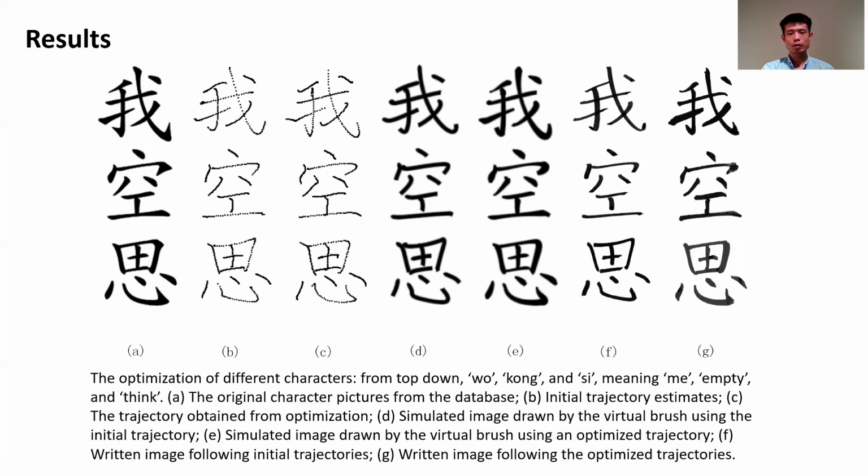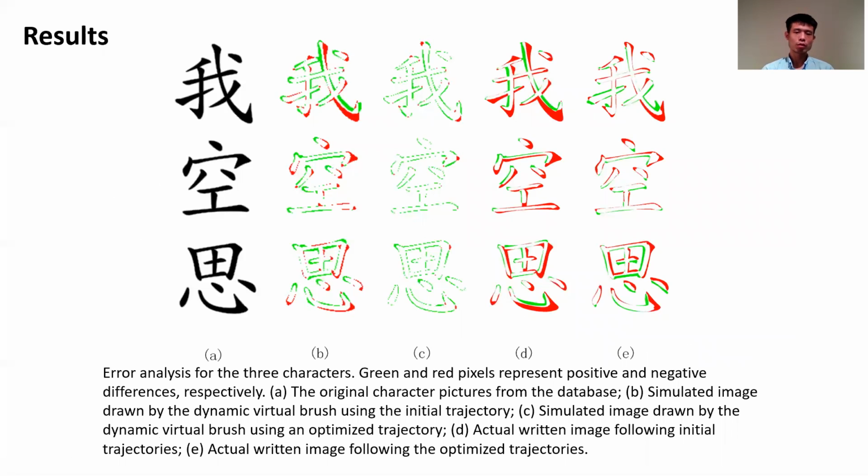We can see that there are still a lot of improvements after optimization. We also further use some different kernels to show the error distribution. And we can see that after optimization, there is much less error in the right column than the left column, which also proves the success of our whole optimization method.